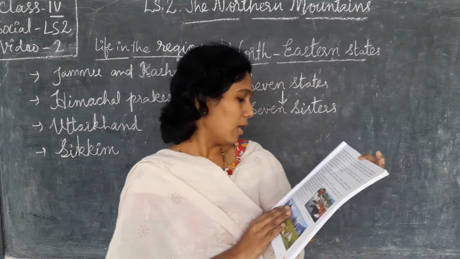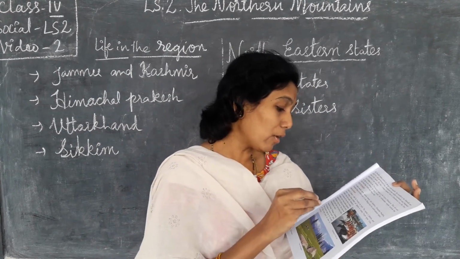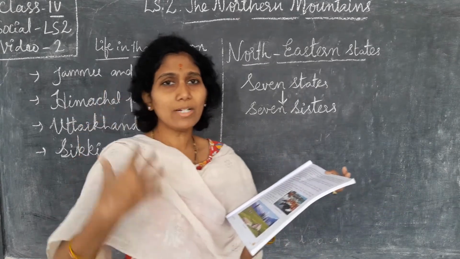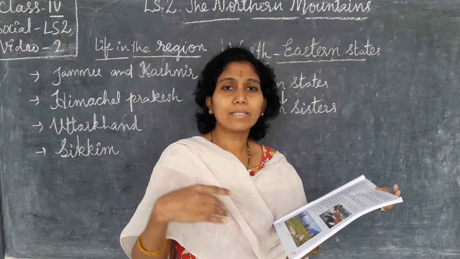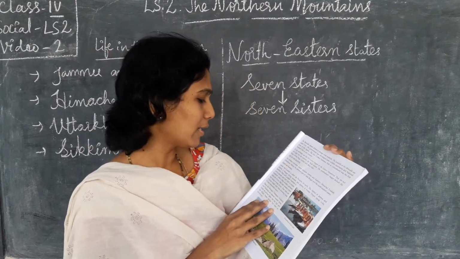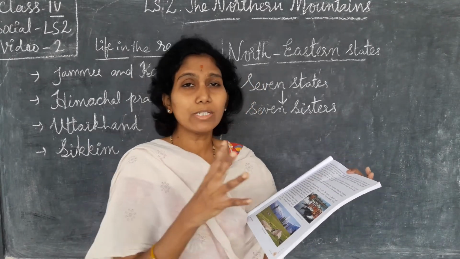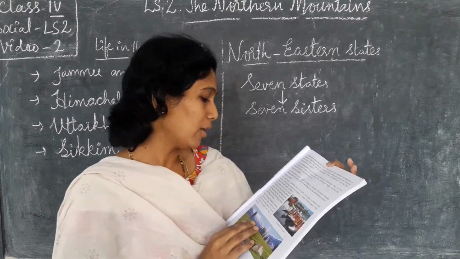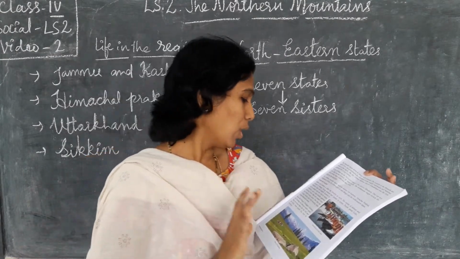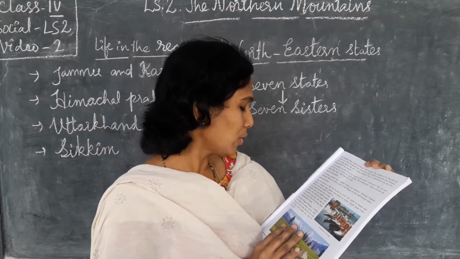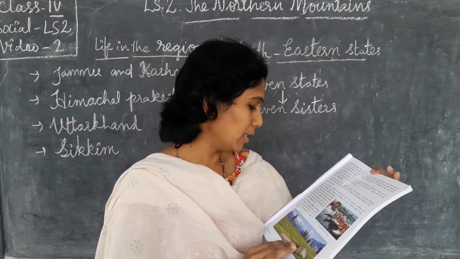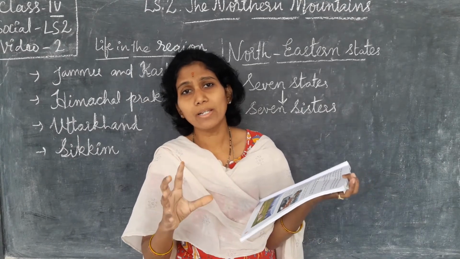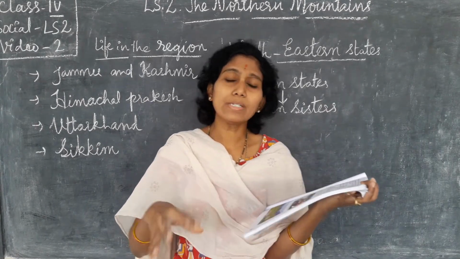Kashmiris wear a long woolen garment called the firan. It is a large garment worn by the Kashmiri people. Men and women cover their heads with caps to keep warm, because it is a very cold place. They also use a kangri, small pots with burning coals, to keep themselves warm.